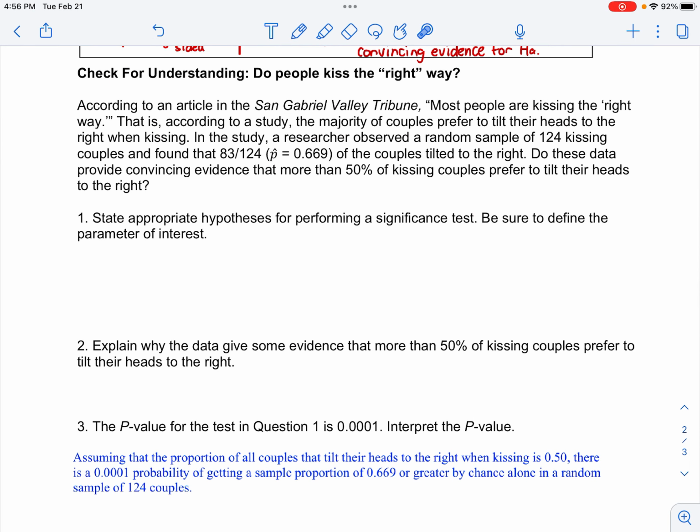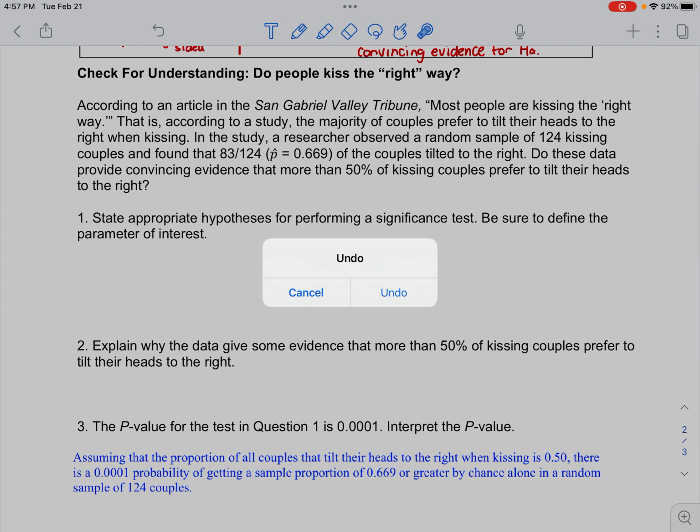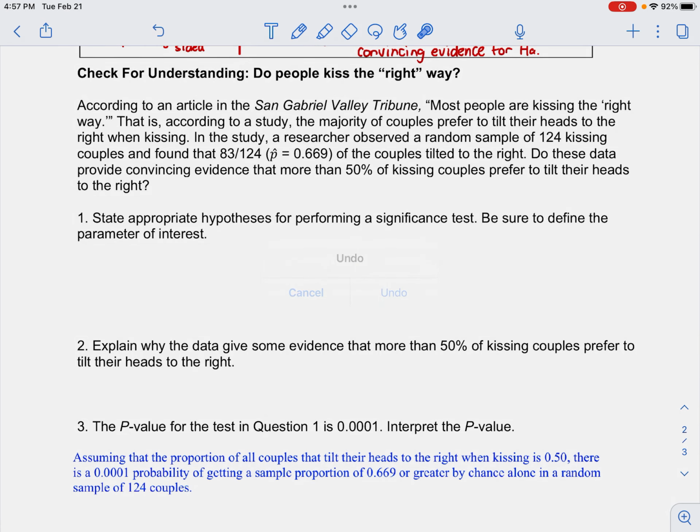See if you can understand here, the check for understanding. Do people kiss the, quote, right way? This is a quick story. The San Gabriel Valley Tribune studies how people kiss, and it says most people are kissing the right way, meaning they tilt their heads to the right when they're kissing. Well, I don't know if I'd ever really thought about this, but I guess people study this sort of thing.